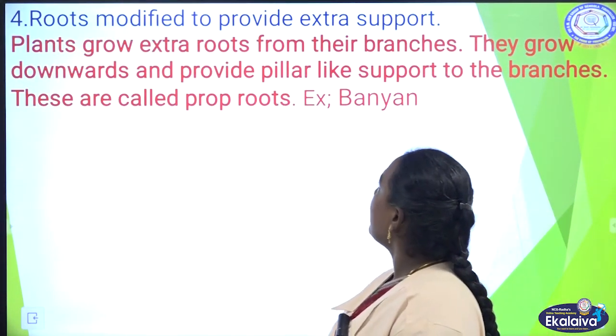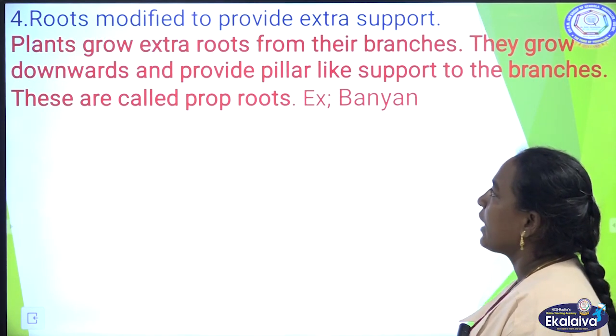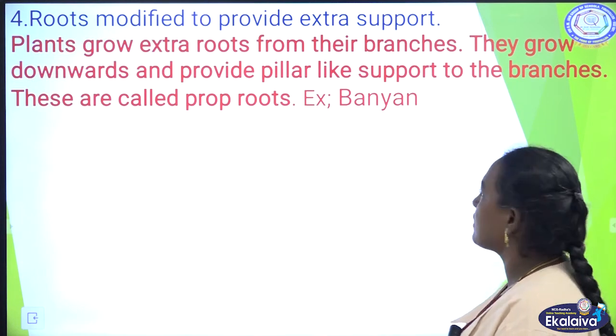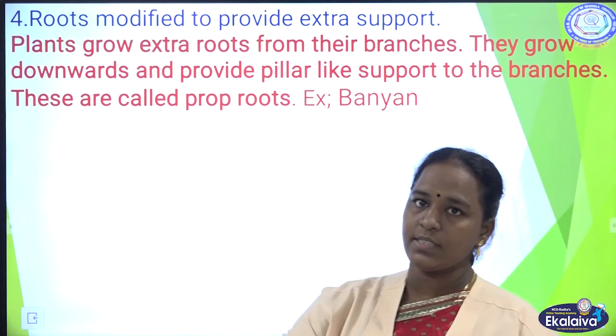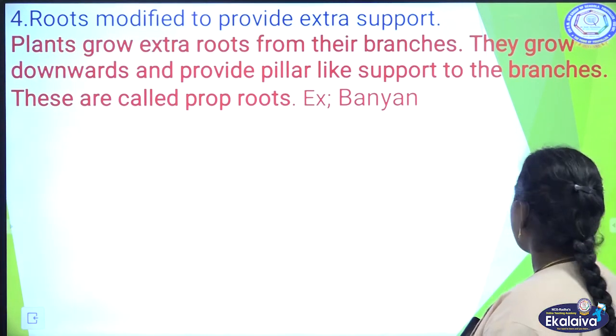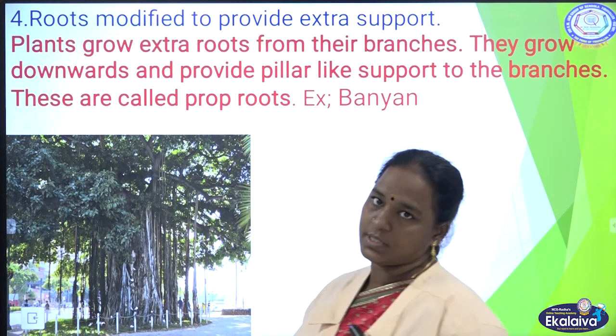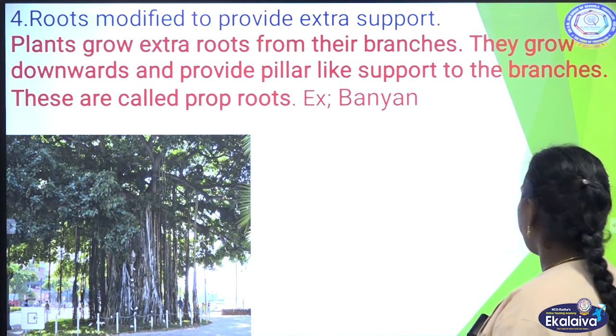Roots of some plants give extra support. Plants grow extra roots from their branches and they grow downwards and give extra support to the plant. These roots are known as prop roots. Example: banyan tree.